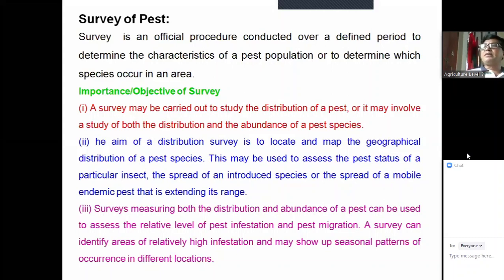Seasonal patterns means if we survey the particular insect species for the whole year, we can see the winter, summer, rainy season, autumn, etc. Based on different seasons, we can see different numbers of these species. And how we can know it? By surveying. Occurrence in different locations. We can know the pattern of the particular insect species at different locations. This is also possible by the survey. So all about this survey, is it clear to you?